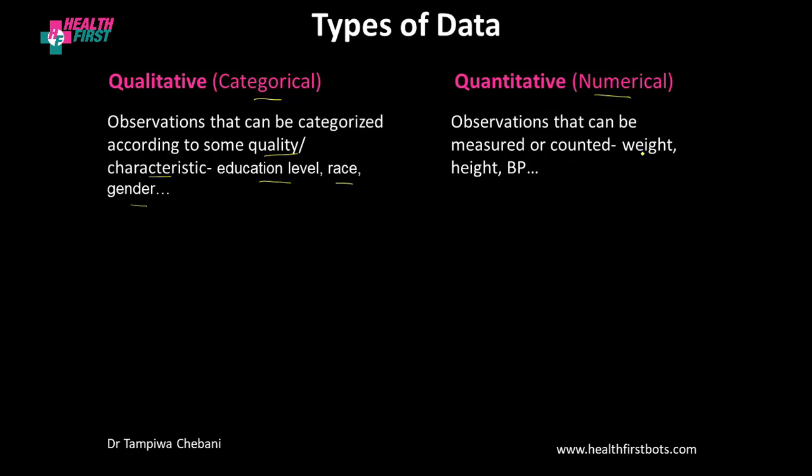An example is weight. Weight is measured in numbers, height is measured in numbers, and blood pressure is also measured in numbers. So I think you can appreciate the difference between these two examples: education level, race, gender versus weight, height, and blood pressure.